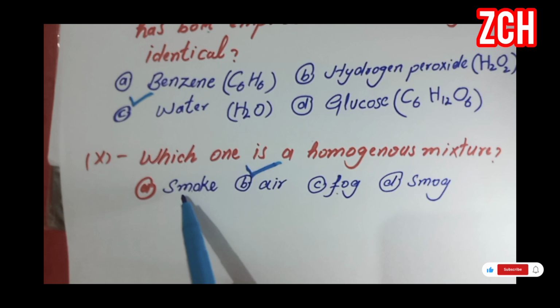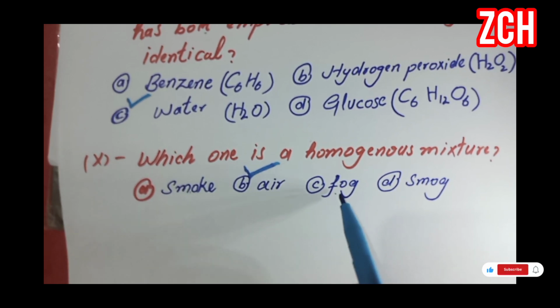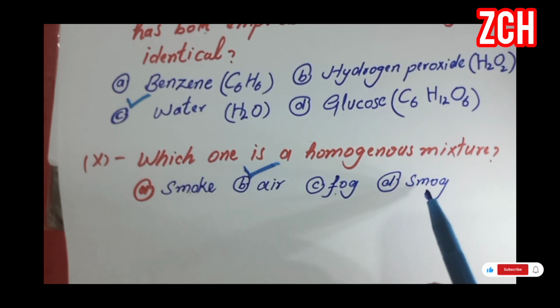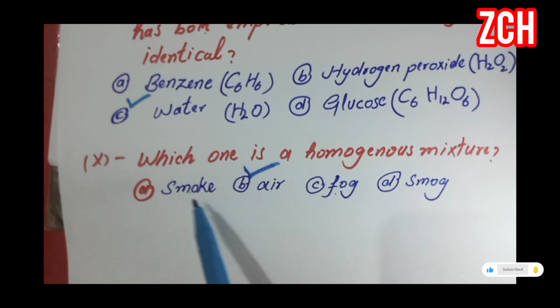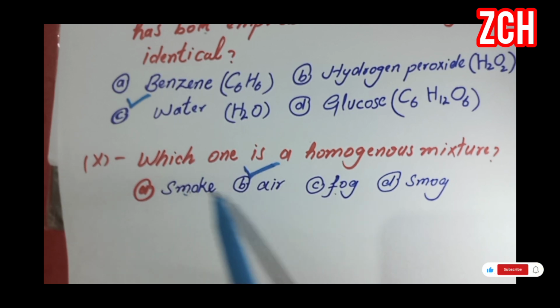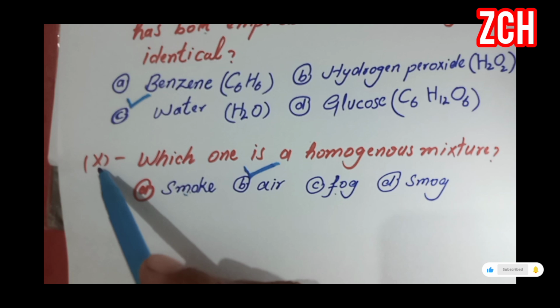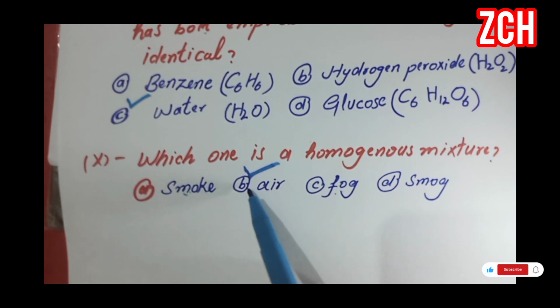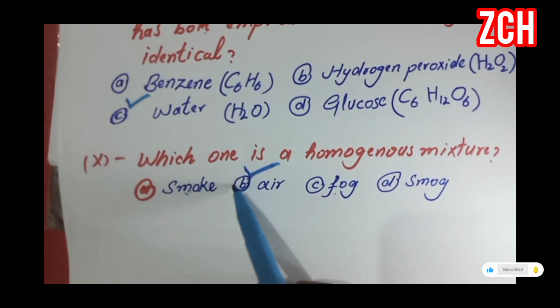Smoke is carbon particles present in the air. Fog is tiny droplets of water, and smoke is the combination of fog and smoke. So in the last question, option B, the air, is correct.